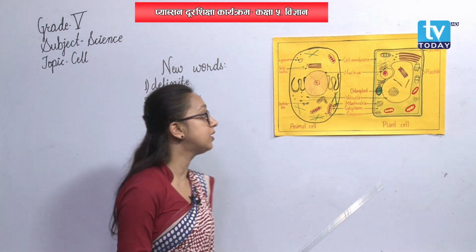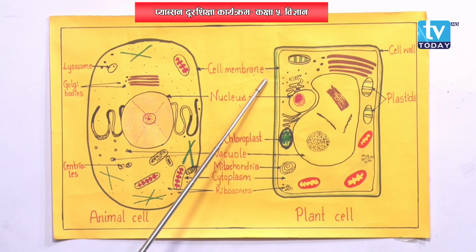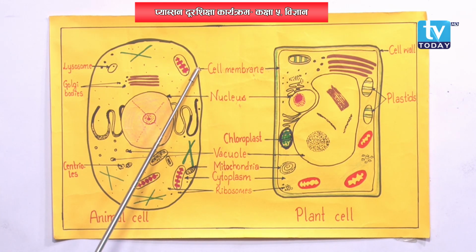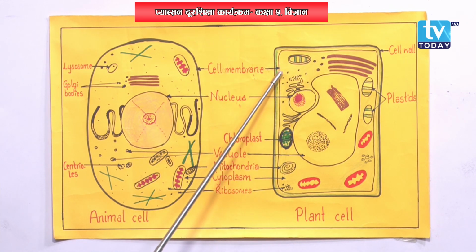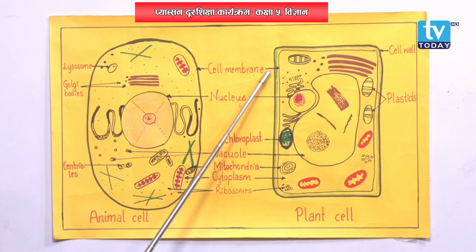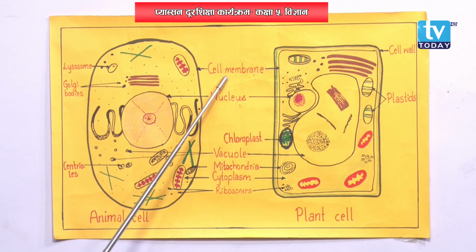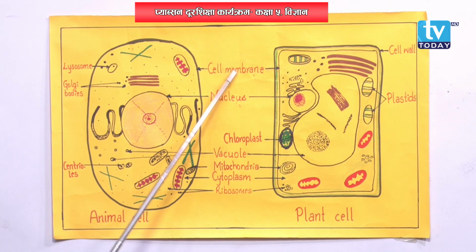Now, let us move on to the next one, cell membrane. See here, cell membrane. In animal cell also this outer covering is cell membrane, and in plant cell also I have labeled it there, right. The next layer is cell membrane in plant cell also. So, cell membrane is the outermost covering of animal cell.